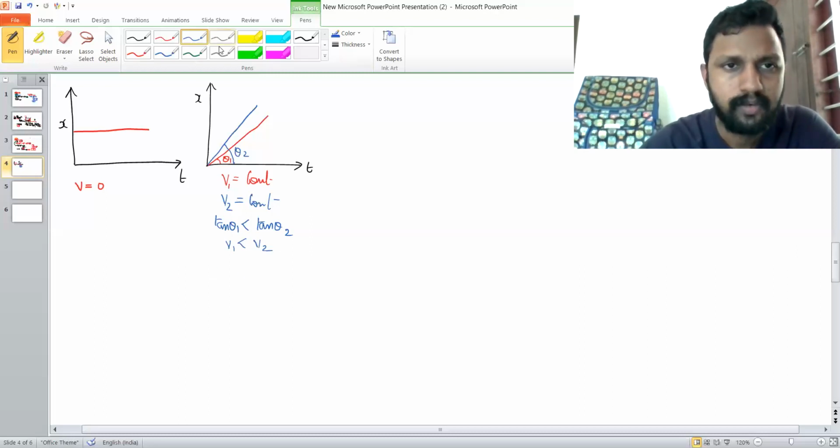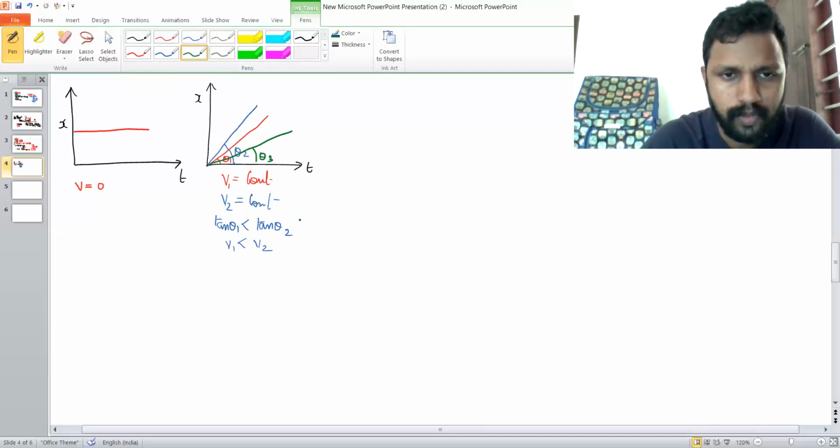Okay. Then, for your understanding, if I am drawing another graph like this, this is also a straight line, and if this angle is theta3, you could see theta3 is less than theta1 and theta2.